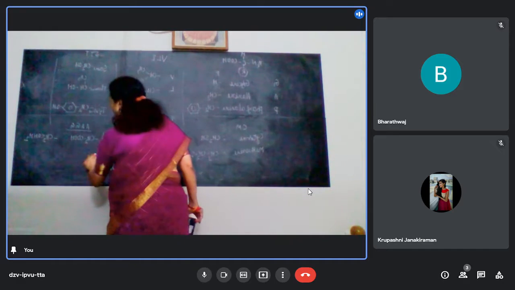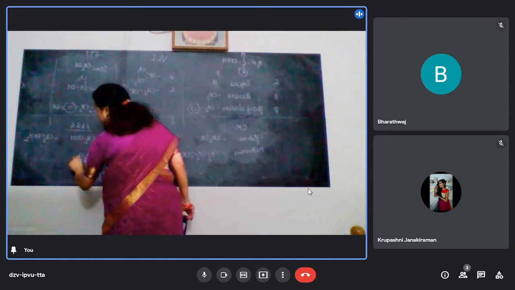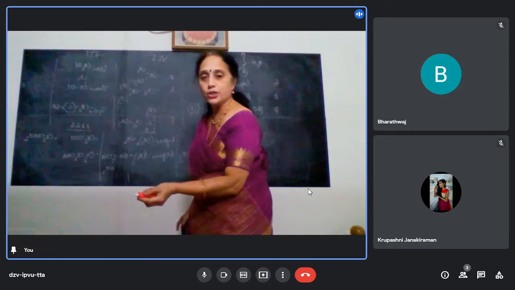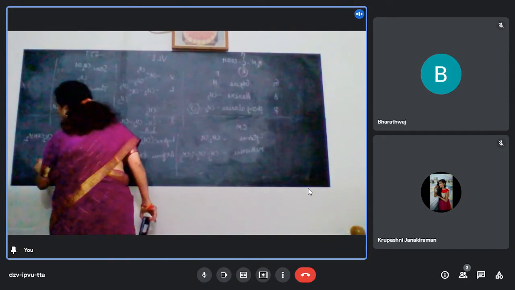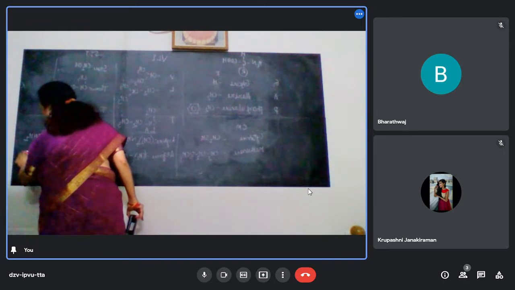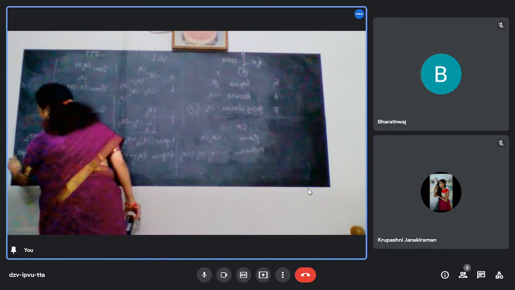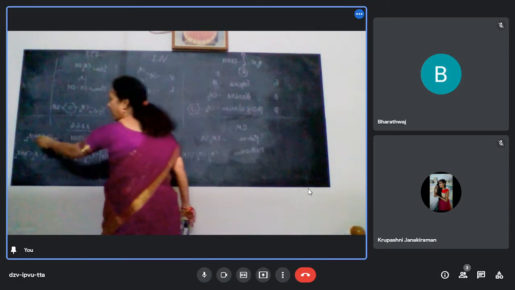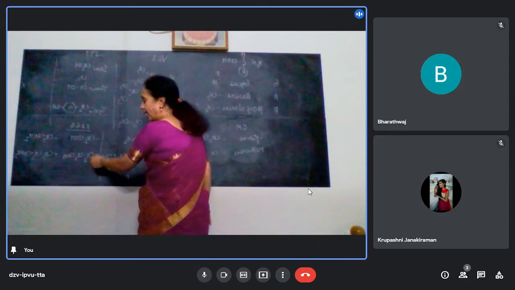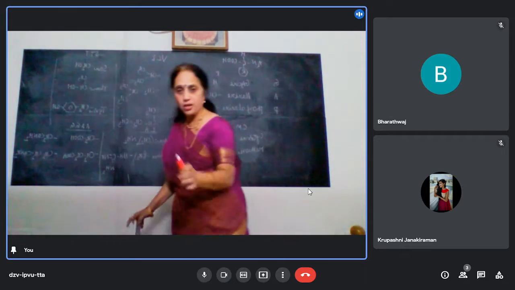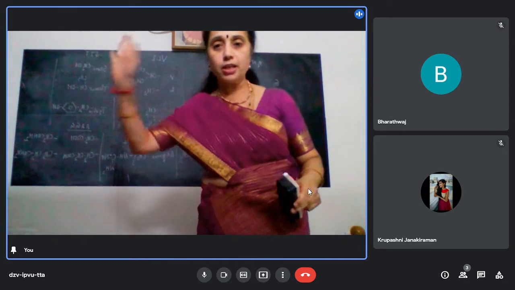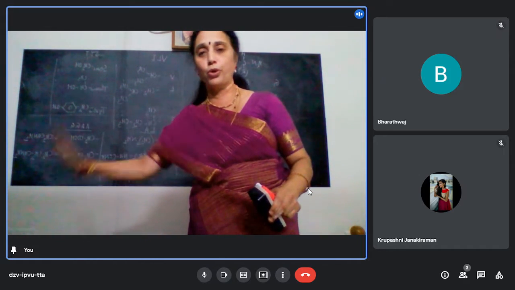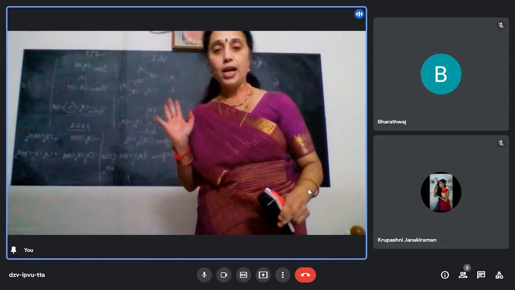Same structure, add one more CH2. CH2CH2COOH is glutamic acid. CH2CH2CONH2 is glutamine. Same structures: CH2COOH, CONH2, CH2CH2COOH, CH2CH2CONH2. Understood?